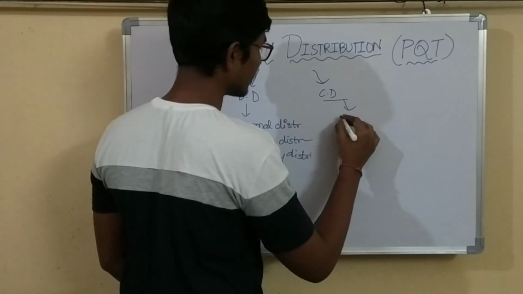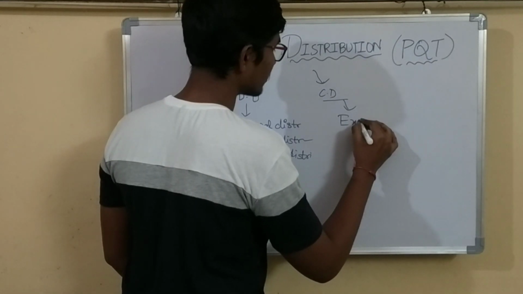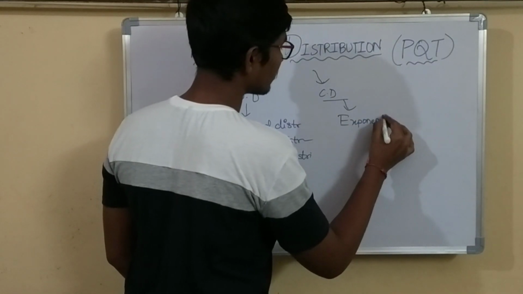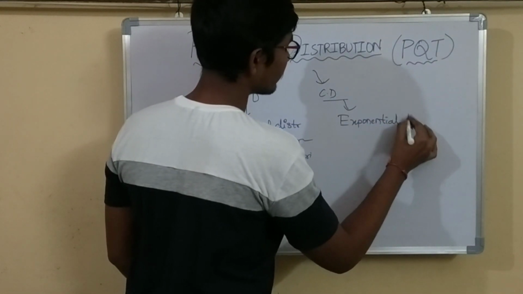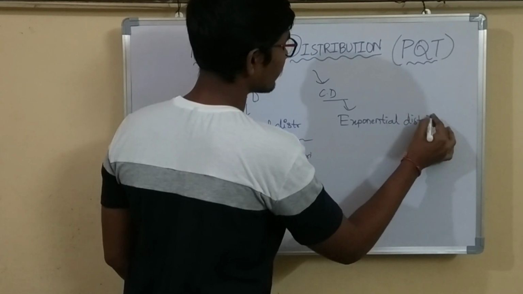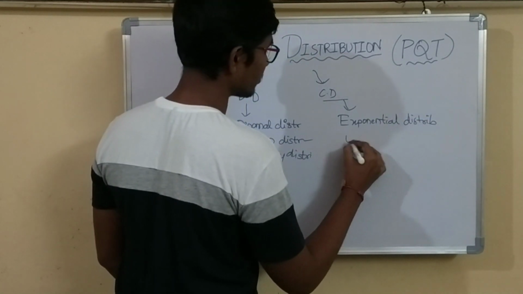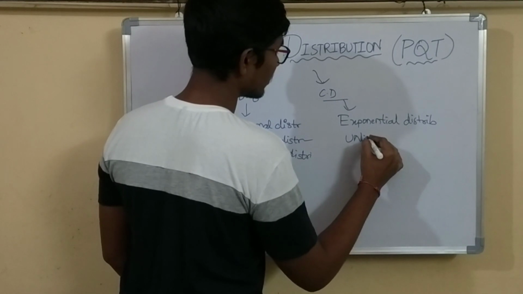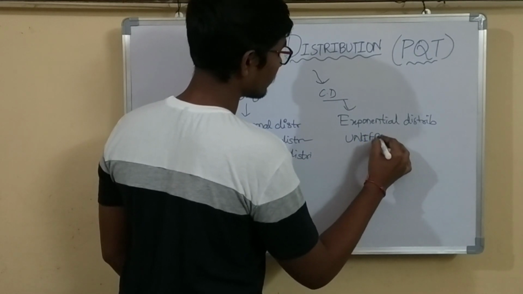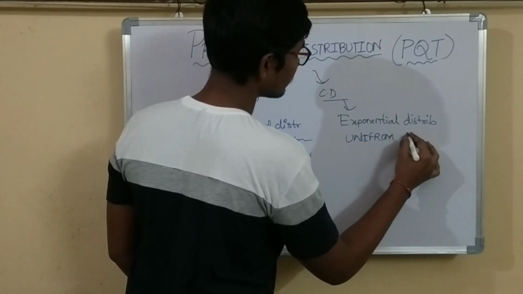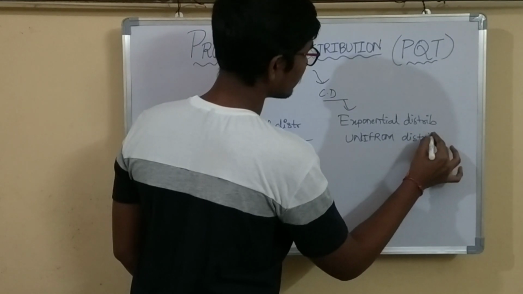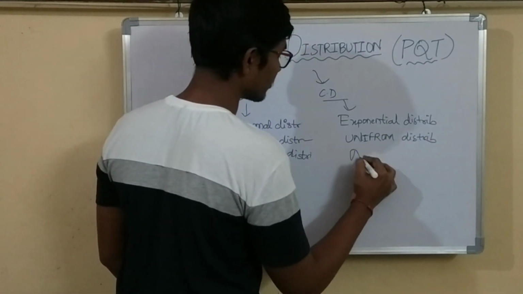Those are exponential distribution, and the next one is uniform distribution, and the third one is normal distribution.